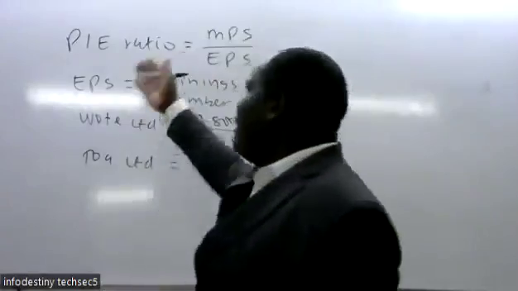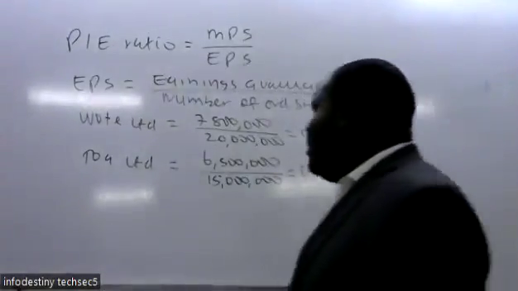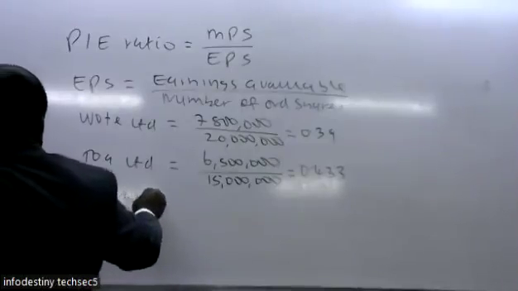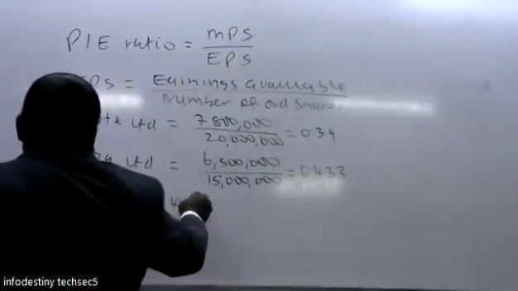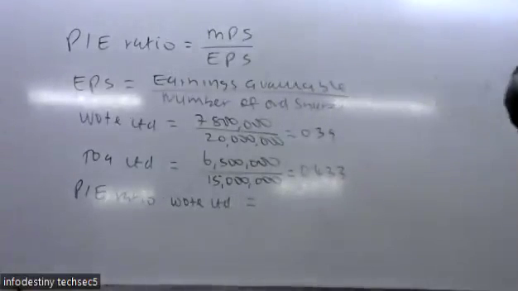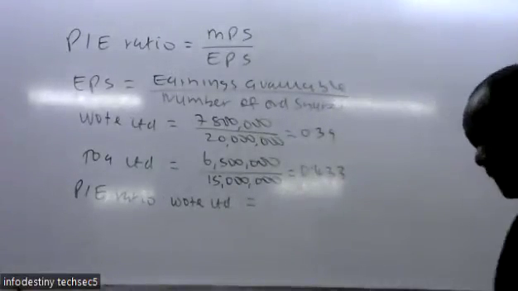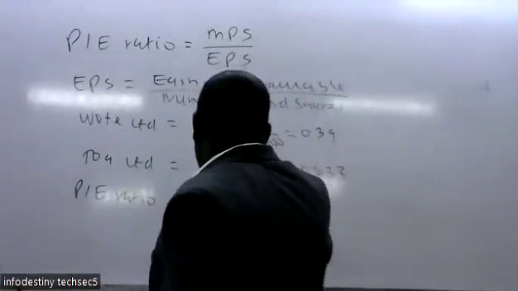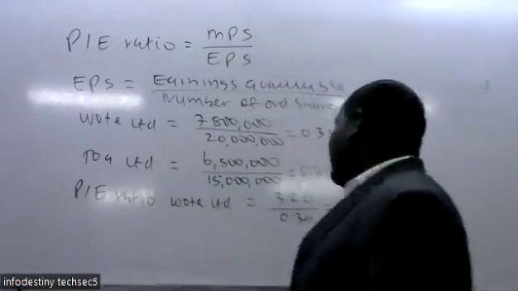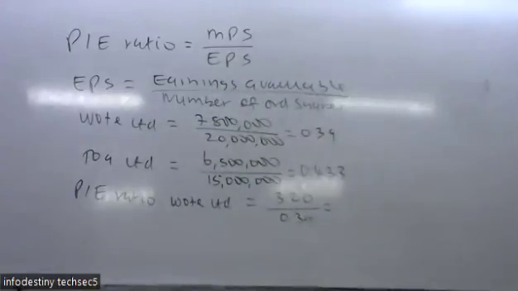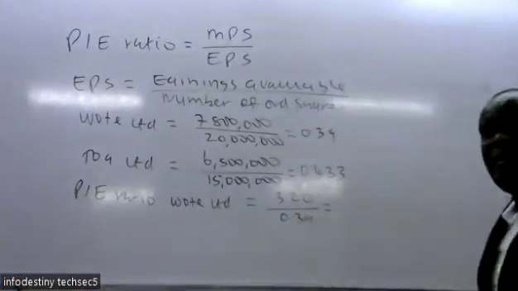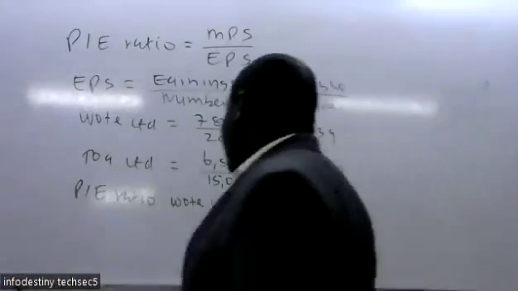After that, we go back to the price earning ratio for each. We start with the price earning ratio of Water Limited. The market price per share given for Water Limited is 3.20, divided by the 0.39 you have calculated as the earnings per share. You take the market price per share and divide by the earnings per share.